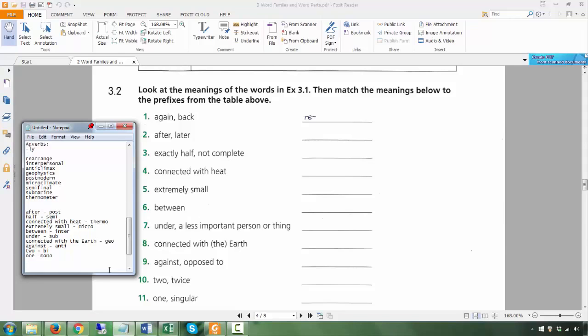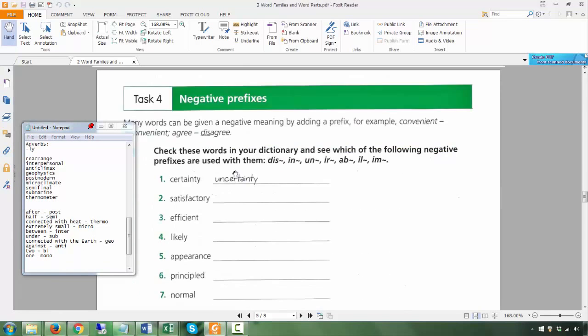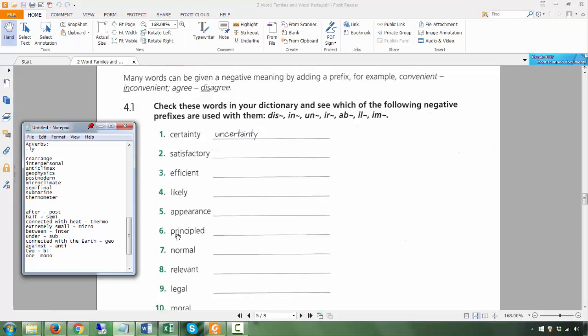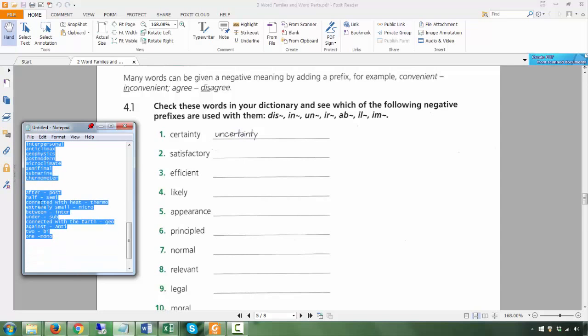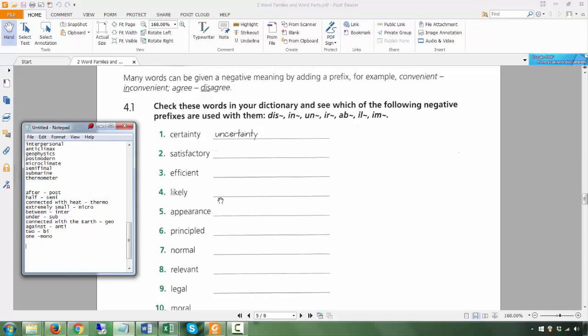All right, then you come to the negative prefixes. Now all these help you in terms of understanding the meaning. So every time you're not sure of the meaning of the word, every time you have a geo in front, you know it's something connected to earth. Anti, something against. Okay. Now, if you want to give the opposite meaning, you just put a UN. All right.